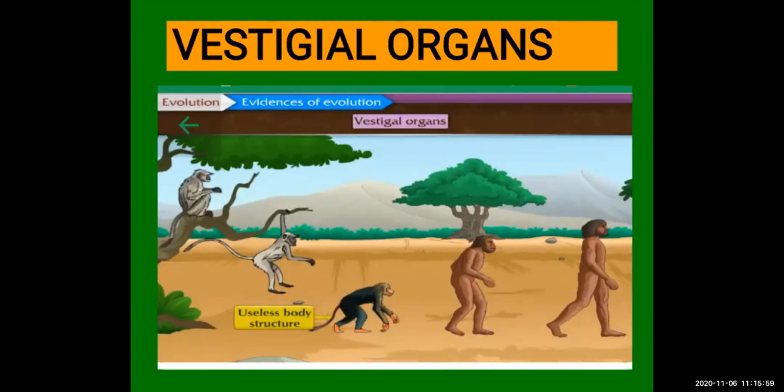We cannot have a tail and move everywhere. It is so awkward and difficult to manage with a tail. So as human beings evolved, the tails underwent degeneration. It is a useless body structure in our body.